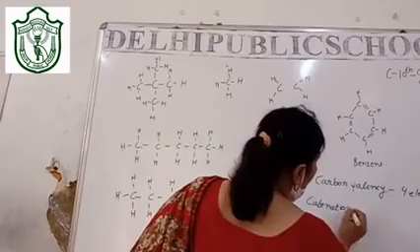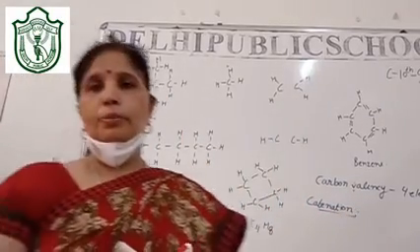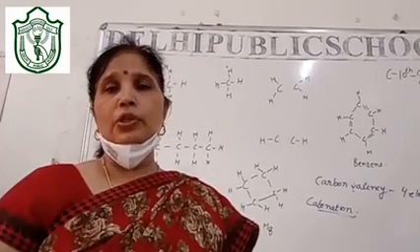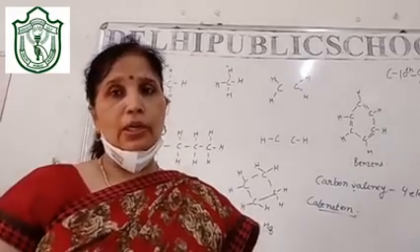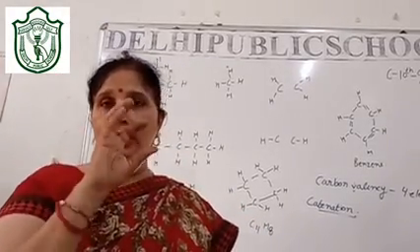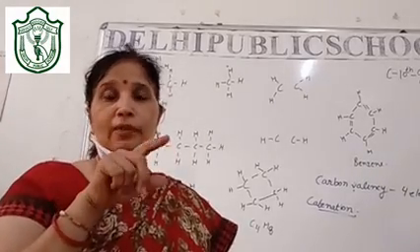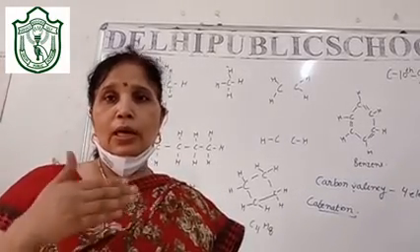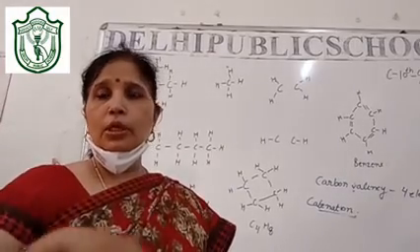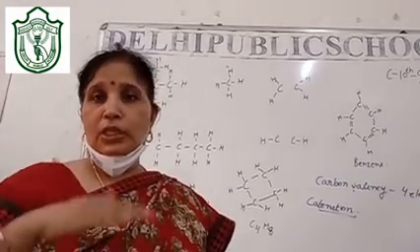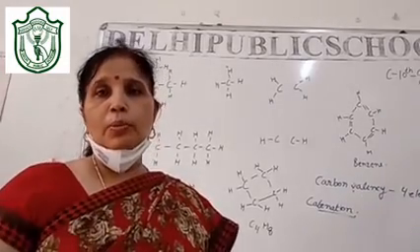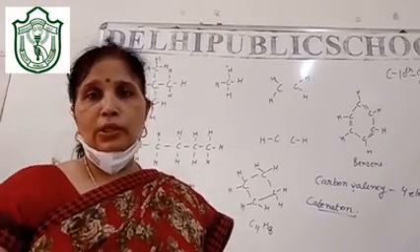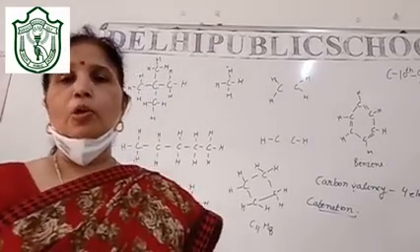Catenation is found maximum in carbon. You can see it somewhat in silicon also, but as much catenation as is found in carbon, you won't find anywhere else. This is because the atom size is small and the outermost shell has just 4 electrons. So it is difficult, and it would require a large amount of energy to gain 4 electrons or to give out 4 electrons. The solution carbon finds is sharing electrons, forming covalent bonds. It forms compounds by covalent bonding.